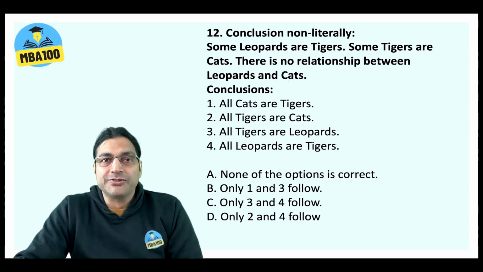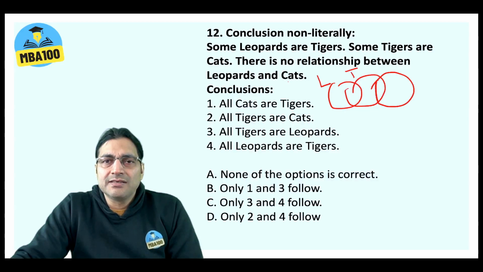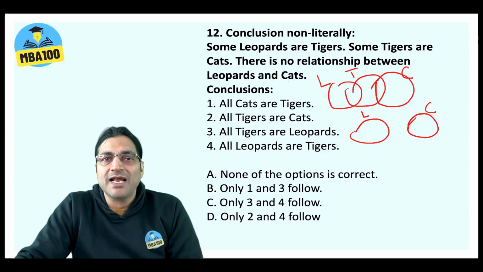Now we come to question number 12. Another question on syllogism, what you call syllogs. Here we have: some leopards are tigers, some tigers are cats. And there is no relationship between leopards and cats. When it comes to leopards and cats, they are disjoint sets. There is no overlap. That is probably what they are trying to say.